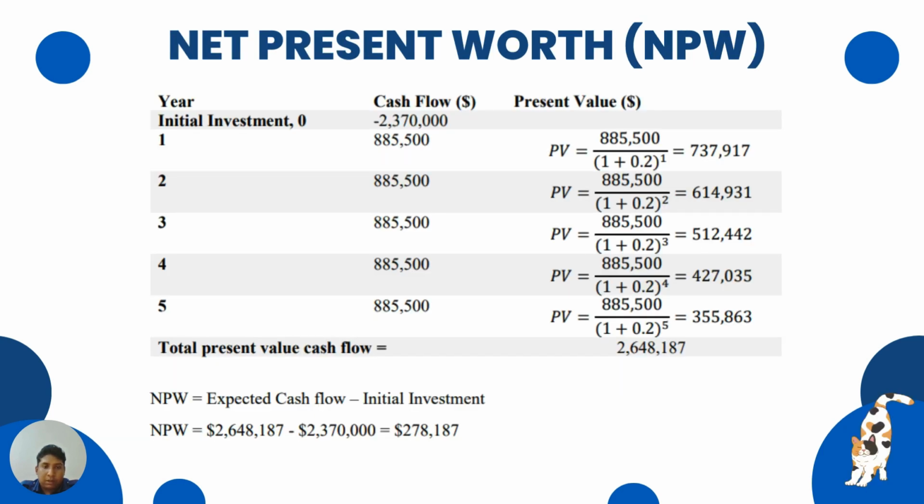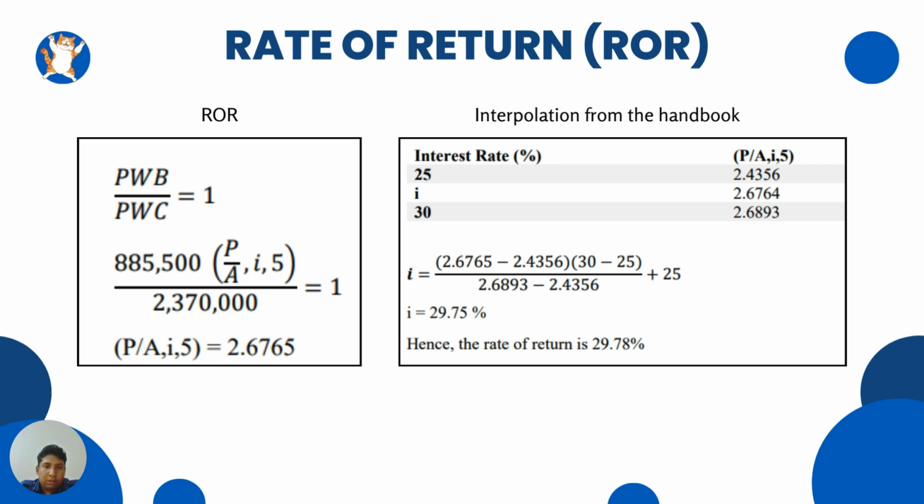So we proceed with the net present worth calculation. For NPW, each year's present value needs to be calculated. The expected cash will be minus the initial investment, and we will get the NPW, which is $278,187. For the rate of return, it's pretty simple: we use the formula where present worth benefit over present worth cost equals 1, and by inserting the values and interpolation, we get the rate of return of 29.78%.